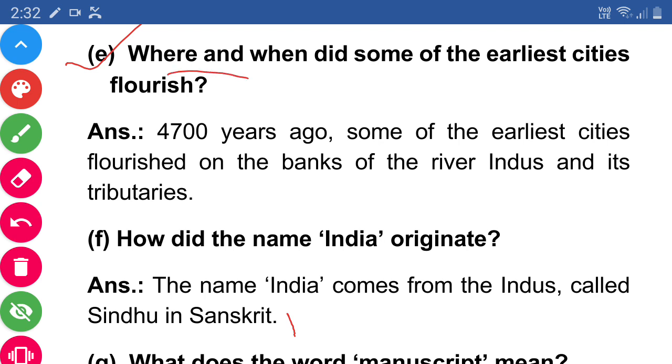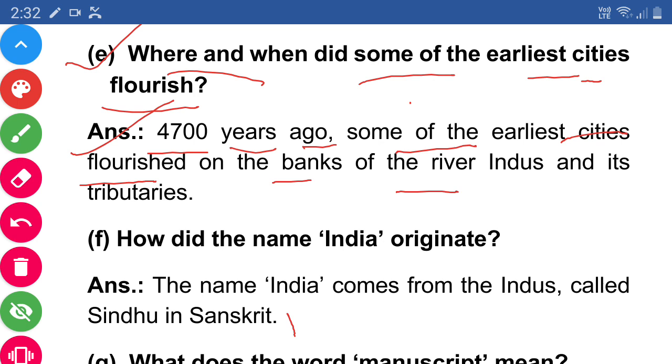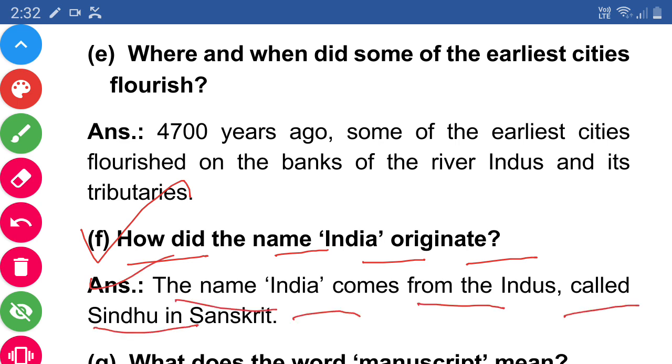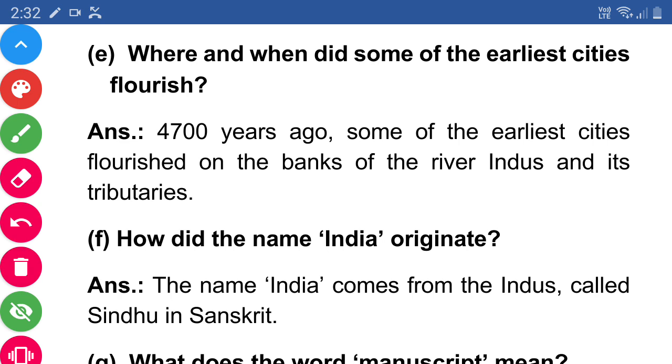E. Where and when did some of the earliest cities flourish? Answer. 4,700 years ago, some of the earliest cities flourished on the banks of river Indus and its tributaries. Next, F. How did the name India originate? The name India comes from the Indus, called Sindhu in Sanskrit.